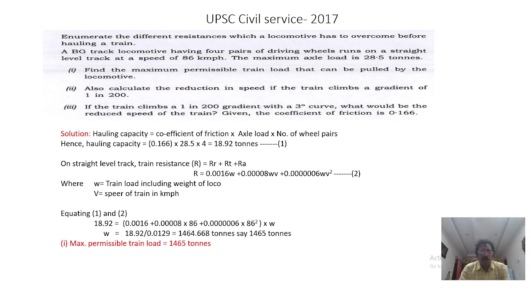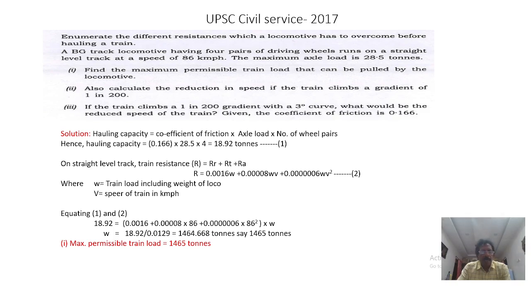So they have given 4 pairs of driving wheels, axle load 28.5, speed 86 kmph, and it's a level track. The first case is a level track: find the maximum train load that can be pulled by the locomotive, the permissible train load, how much it can haul.